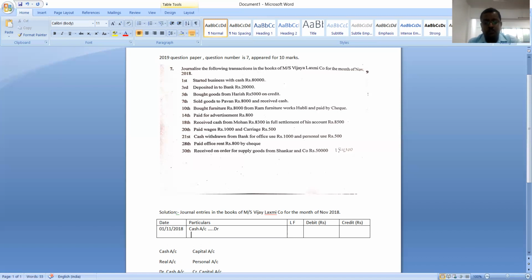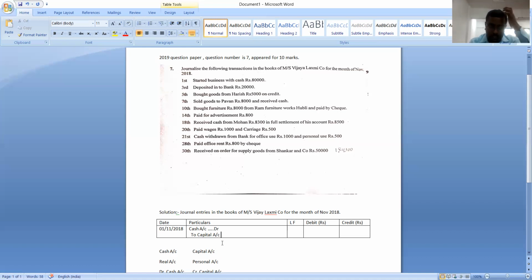What should we write? We should write the name of the account that is credited by using the word "To". Here, which account is credited? Capital account is credited. So we should write capital account in the second line by using the word "To". And there is no need to write an abbreviation of credit, like how we wrote DR for debit. Here we are not supposed to write CR, because "To" itself indicates this particular account is credited.